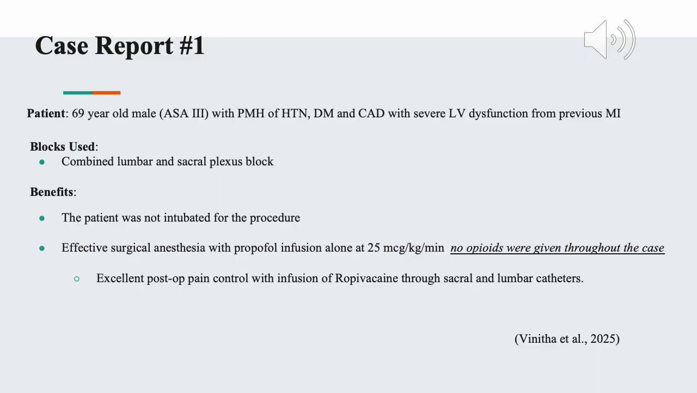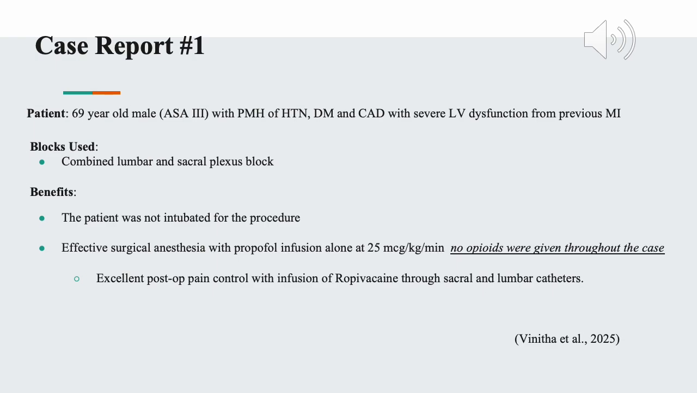In a case report, it was a 69-year-old male. He had a history of hypertension, diabetes, and coronary artery disease. He had had a previous MI that left him with severe left ventricular dysfunction. So they were concerned about hemodynamics throughout the case. They decided to do a regional block, a combined lumbar and sacral plexus block.